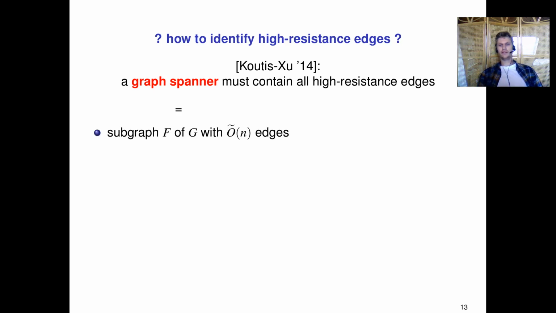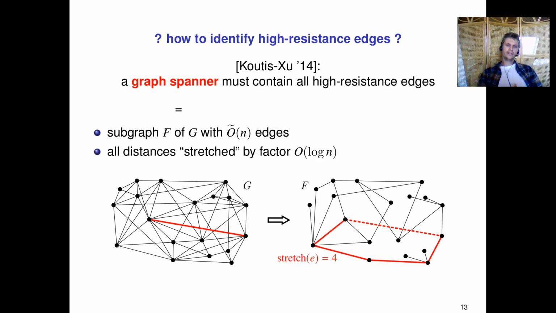A graph spanner is again a subgraph with few edges, basically Õ(n) edges, such that all the distances, where we use the shortest path metric, are stretched by a factor at most order log n. So basically, if we take a subgraph, then the distance will only increase, and we want that the distances do not increase too much, right?